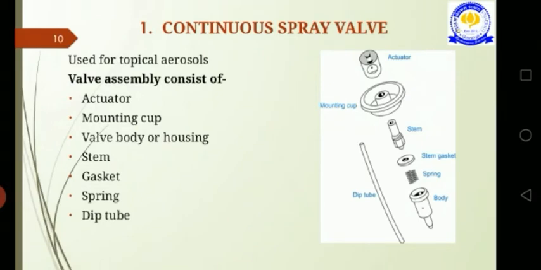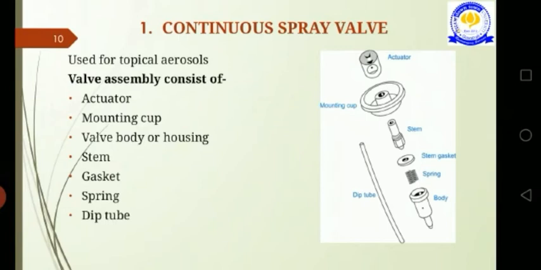Then next we see the types of inhalational devices. There are three types of inhalational devices. The first type is metered dose inhalers, then nebulizers and dry powder inhalers. Let's see the first one, metered dose inhalers.